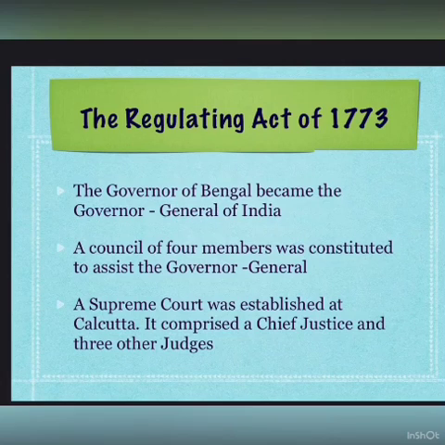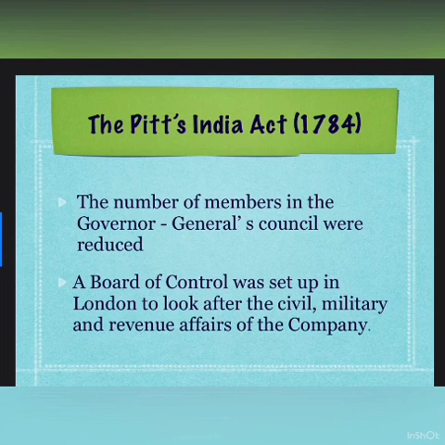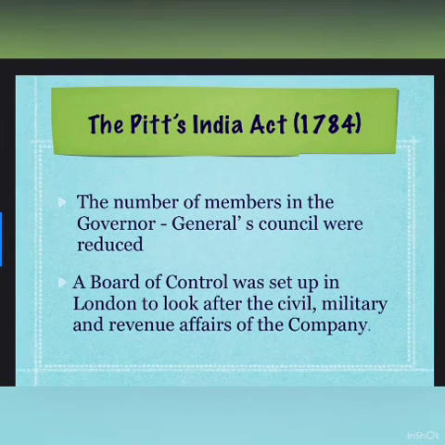Now we will be talking about Pitt's India Act. This act was passed in 1784. In this, the number of members in the Governor General's Council was reduced. A board of control was set up in London to look after the civil, military and revenue affairs of the company. Now let's move to the Charter Acts.